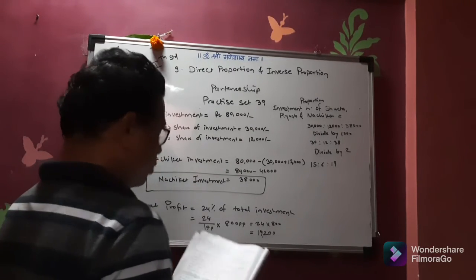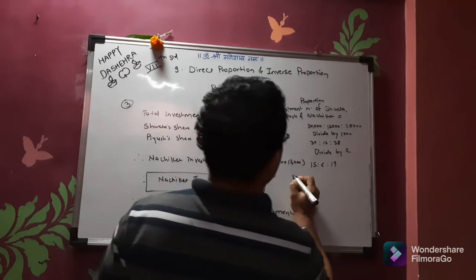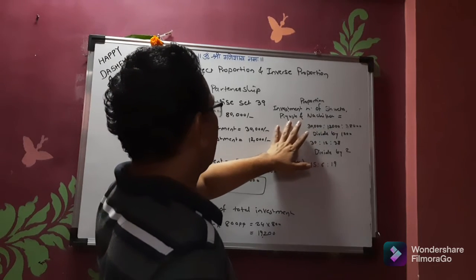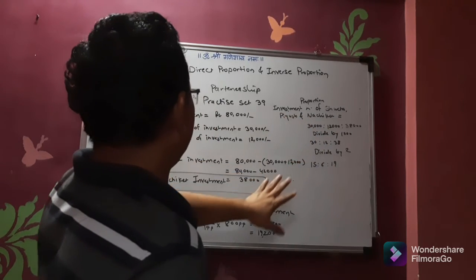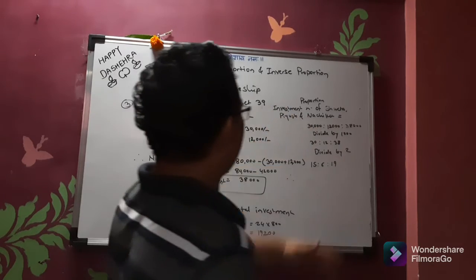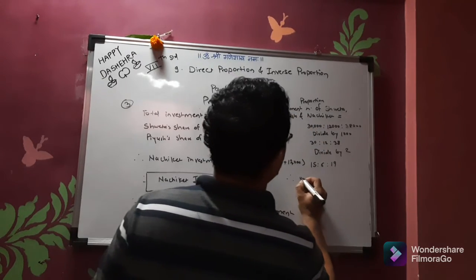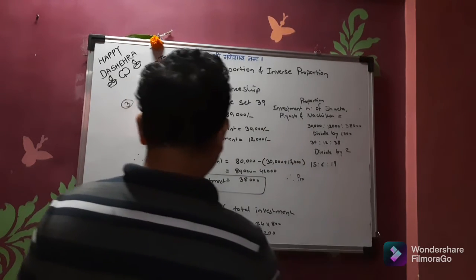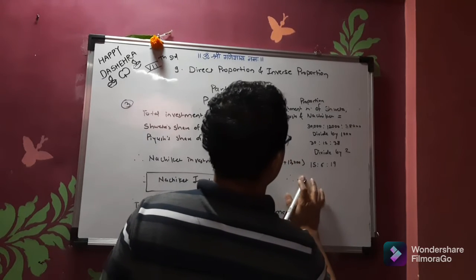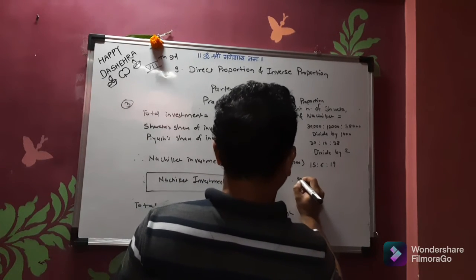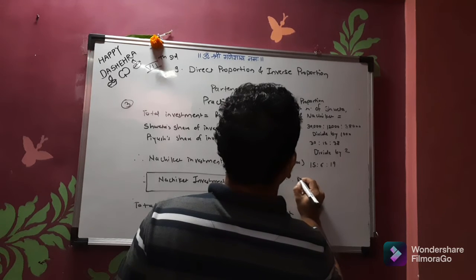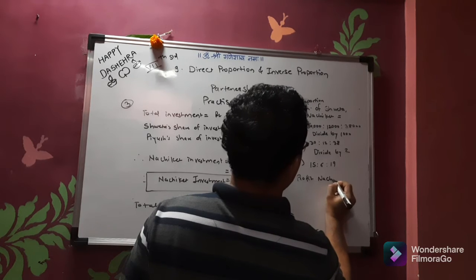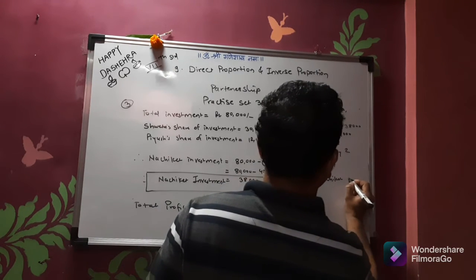So what was the share of the profit of Nachiket? So naturally, the investment proportion of Shweta, Piyush and Nachiket is equal to the profit proportion of all of them. Now we have got the total profit over here. So profit of Nachiket is equal to how much?